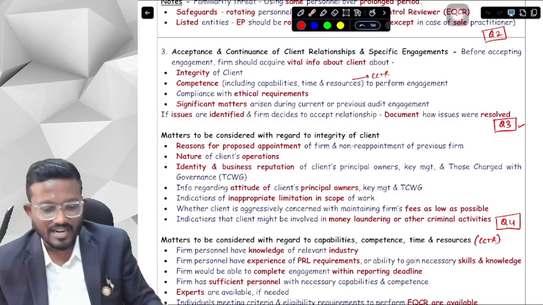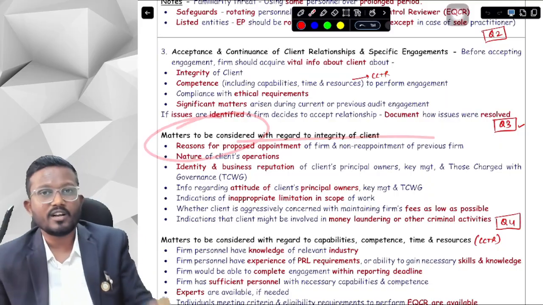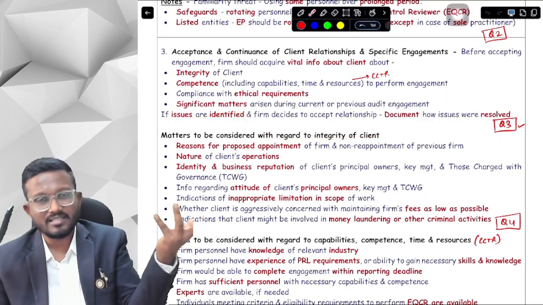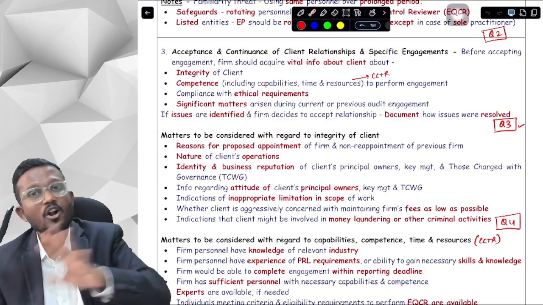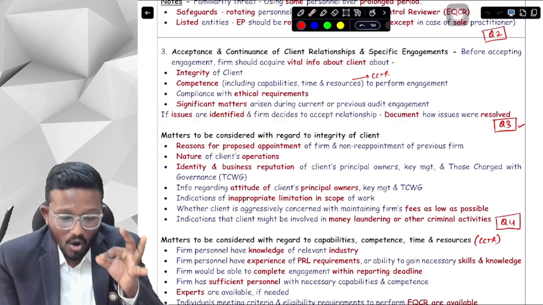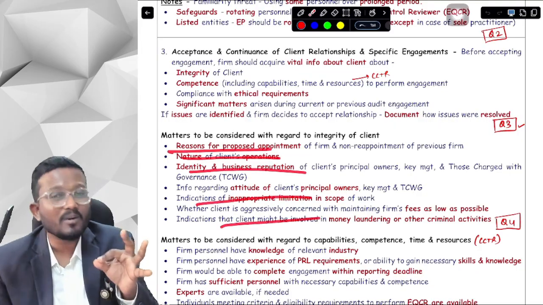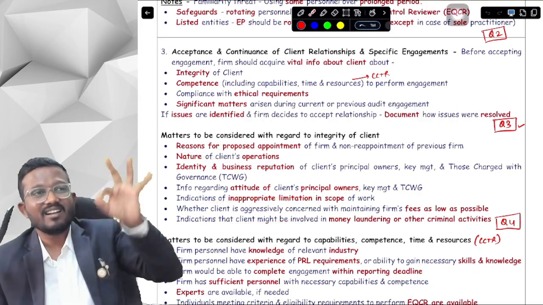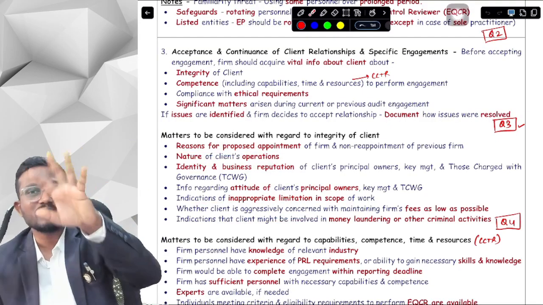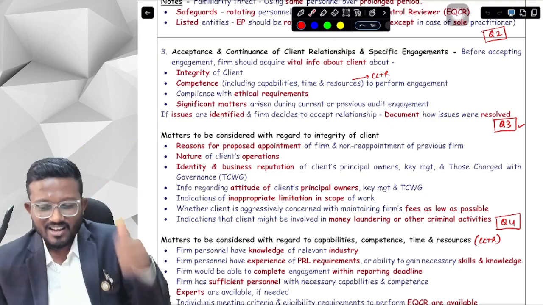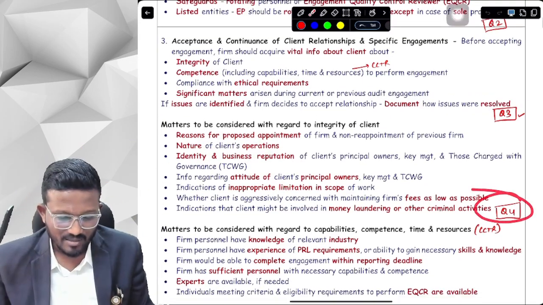I will not ask directly, okay, what are the matters to be considered with regard to integrity of the client? Obviously, if he wants to make the paper easy, then he will ask, but not generally. He will definitely pick particular points from your reasons and factors, and then make a case study around it, and then ask you to give your own opinion. Okay, yes sir. Let's do question number 4. That is similar to that particular thing.